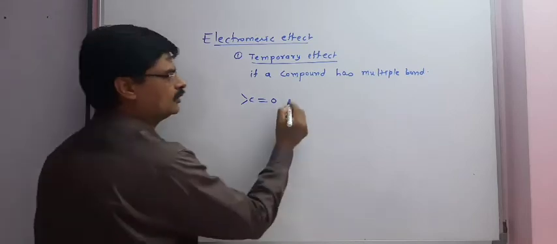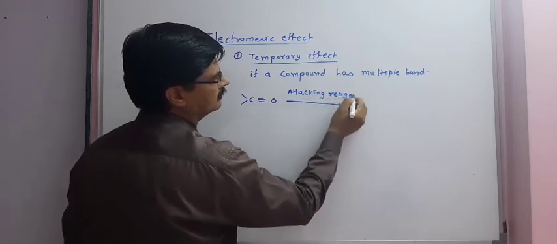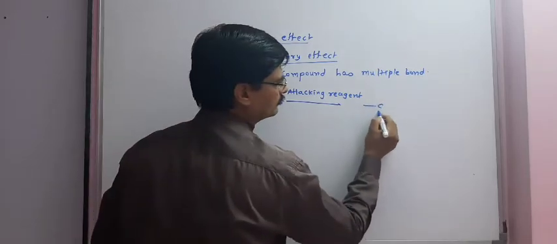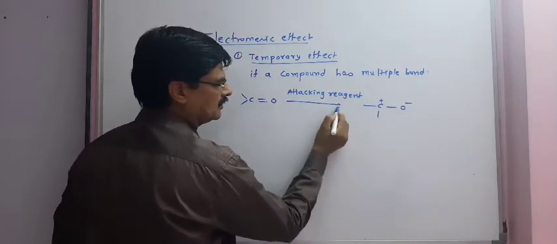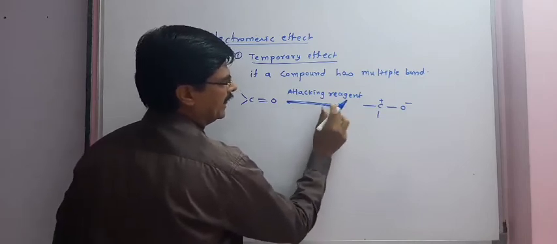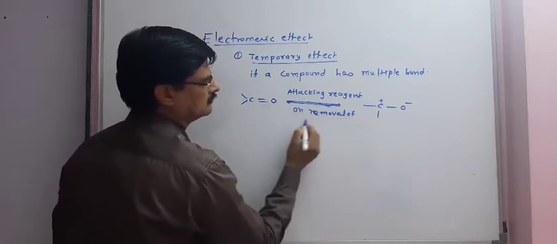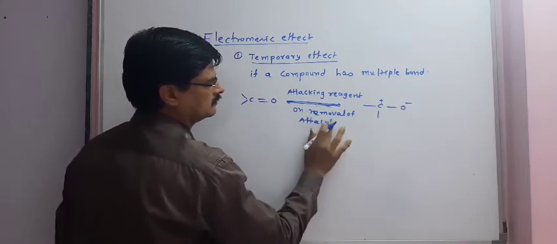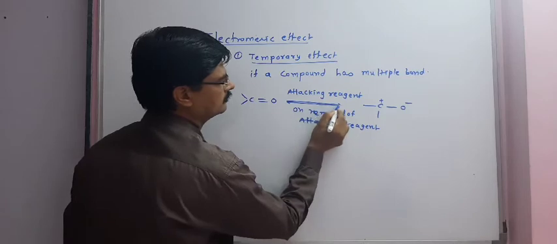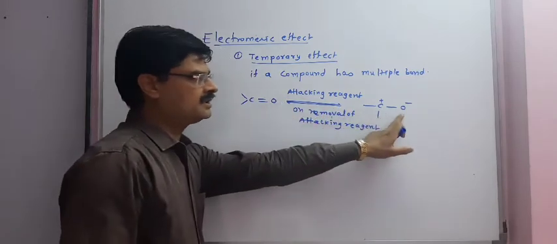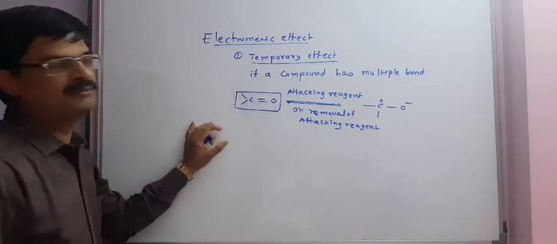If we have this functional group in presence of an attacking reagent, it will give this type of structure, but as soon as the attacking reagent is removed, we again get back this structure in which we have the double bond, or multiple bond.